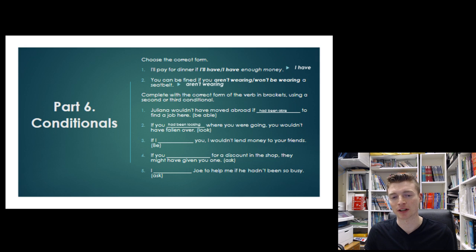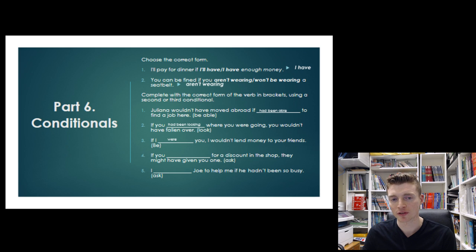Number three, if I wouldn't lend money to your friends. Okay, so what we have here is actually the second conditional, but we're using it to give advice to another person. And when we use the second conditional in this way, we always say if I were you, not if I was you. So the correct answer here is if I were you, I wouldn't lend money to your friends. It's a second conditional, but it's being used to give advice to someone.